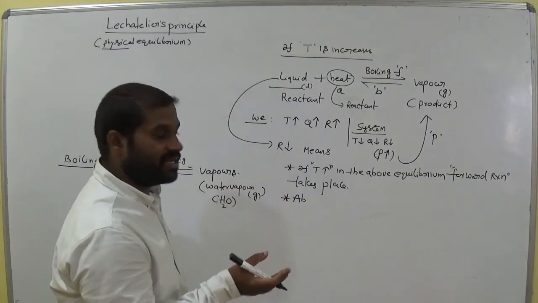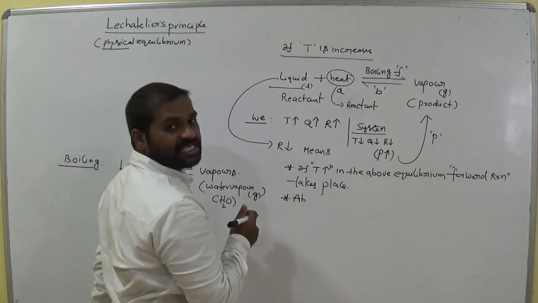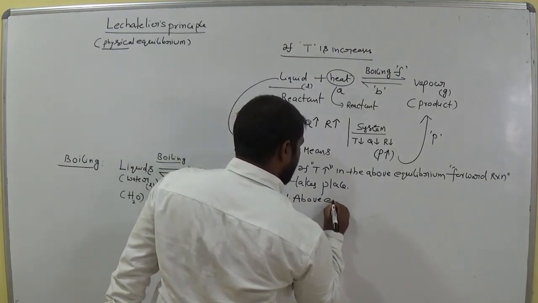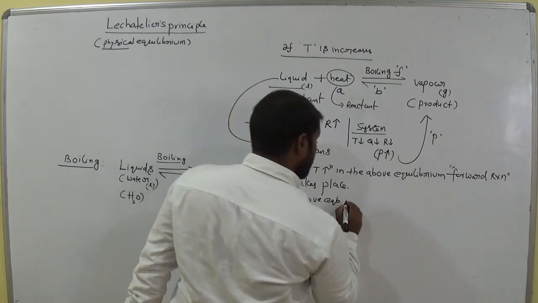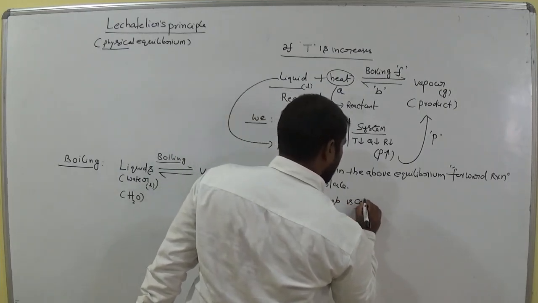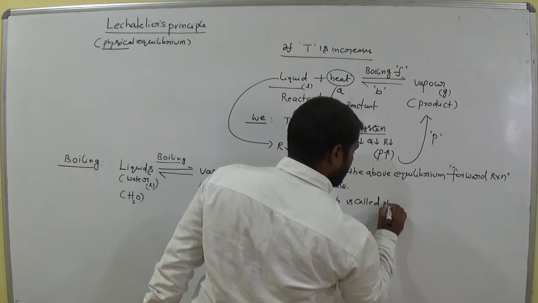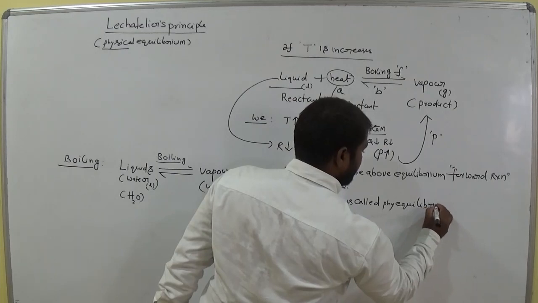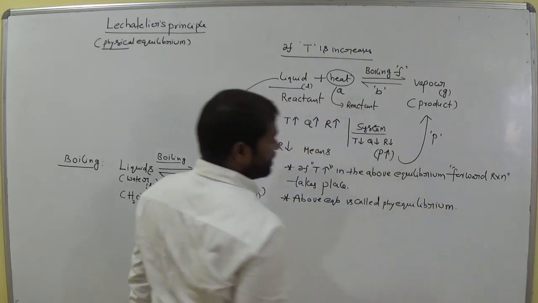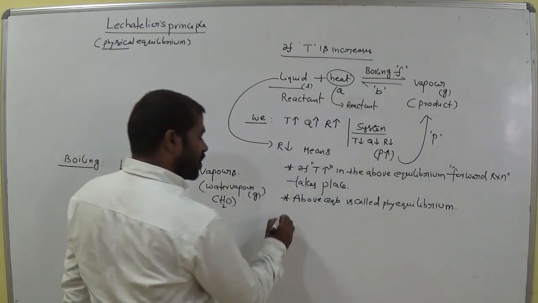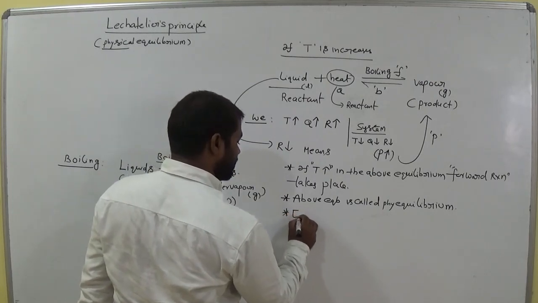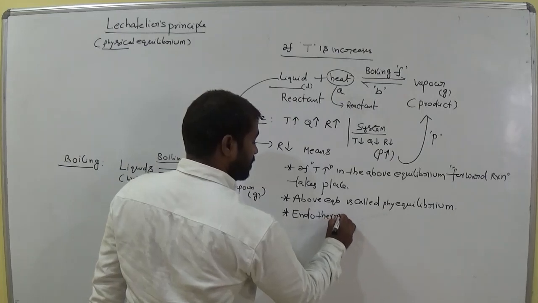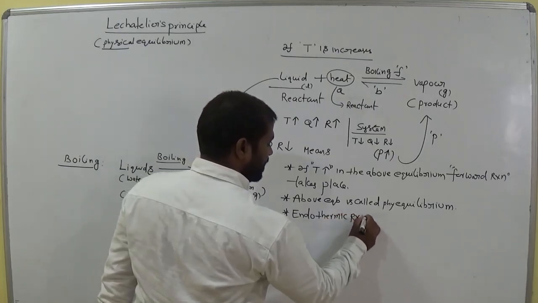We already discussed endothermic. What is meant by exothermic? Here we offer the heat energy to the system. That means the above equilibrium is called a physical equilibrium, and it is also called an endothermic reaction.